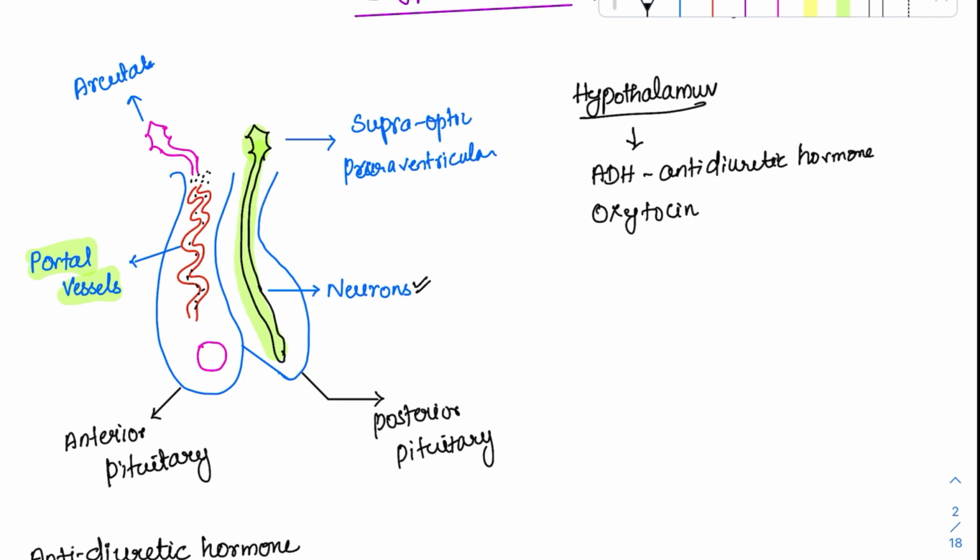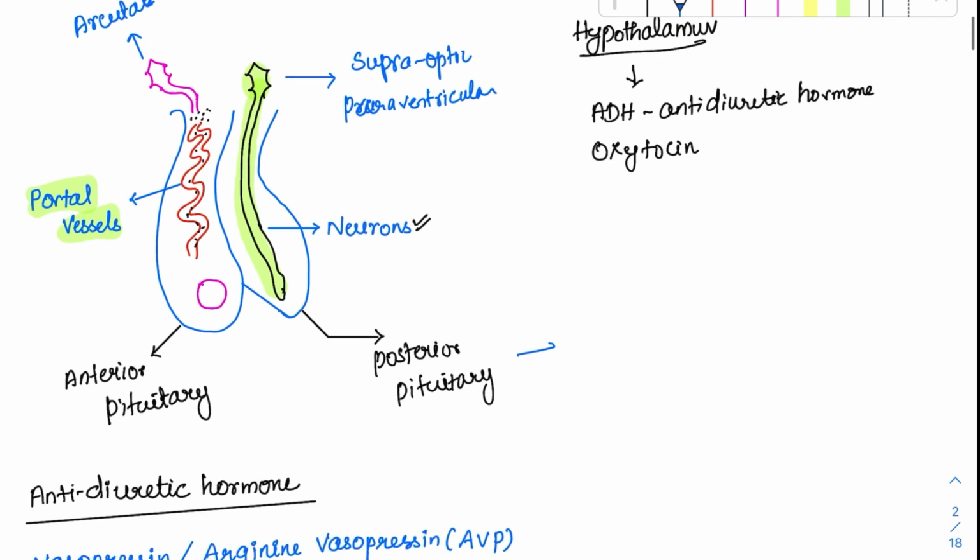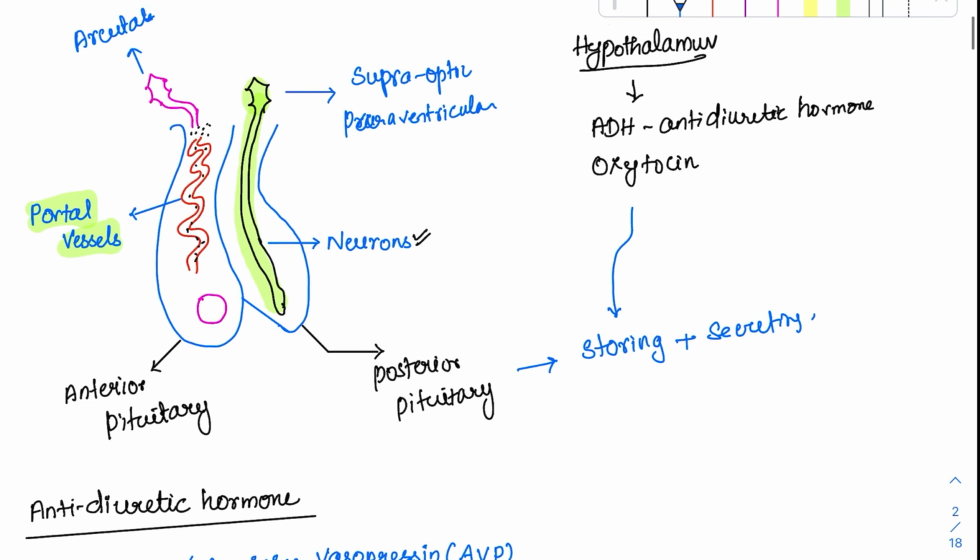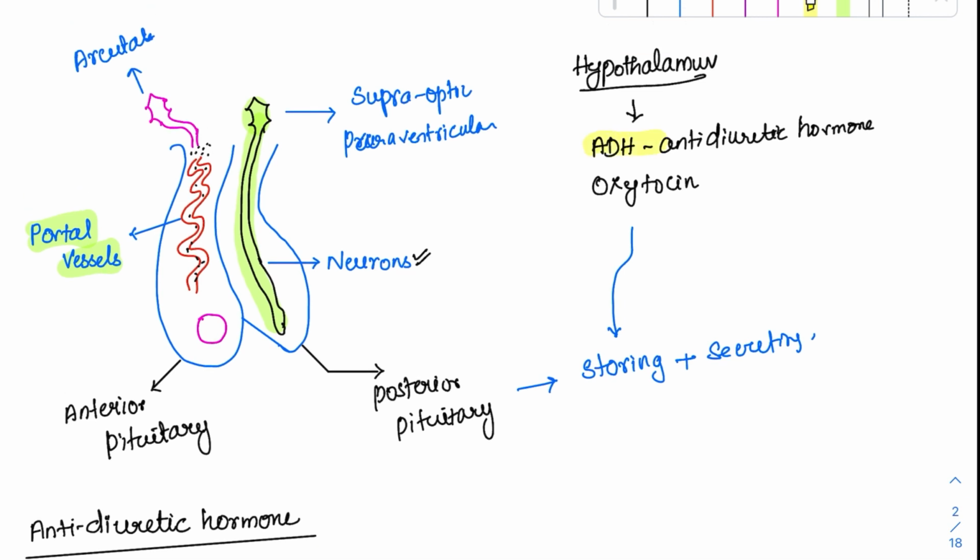Both of these are produced by the hypothalamus, whereas they are secreted by the pituitary. Don't get confused. The pituitary is not producing them. It is storing them and secreting them. So if the question is asked, oxytocin is produced by which part? It is the hypothalamus. Later on, the neurons come here and they are stored in the posterior pituitary and further secreted. So whenever you talk about the hypothalamus, we have to discuss these two hormones because they are produced by the hypothalamus.